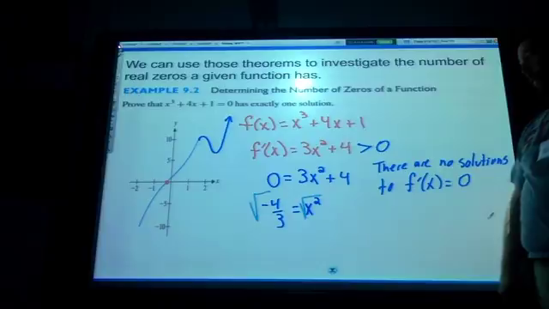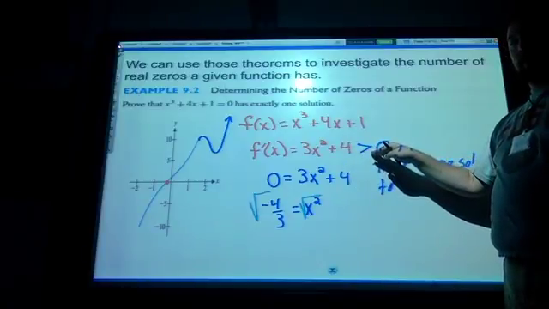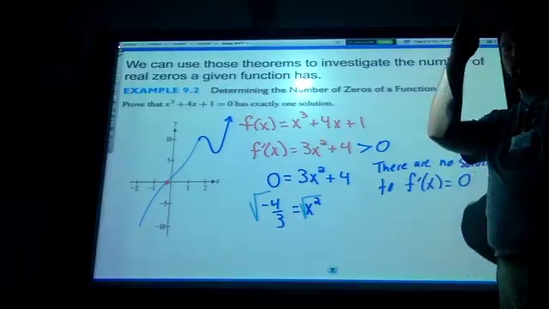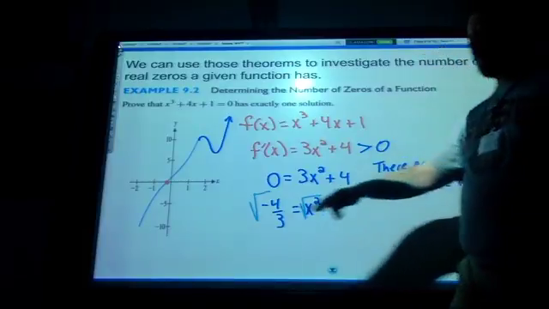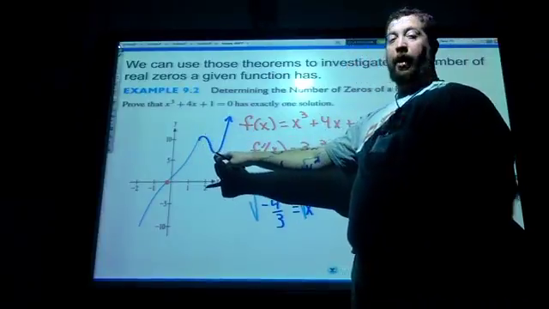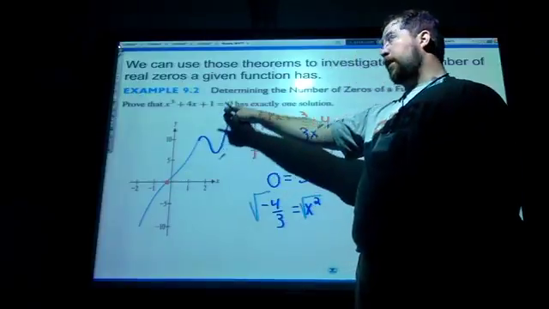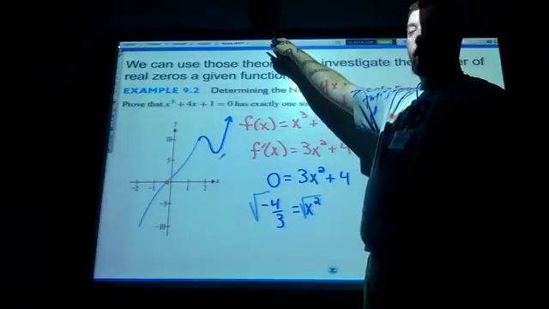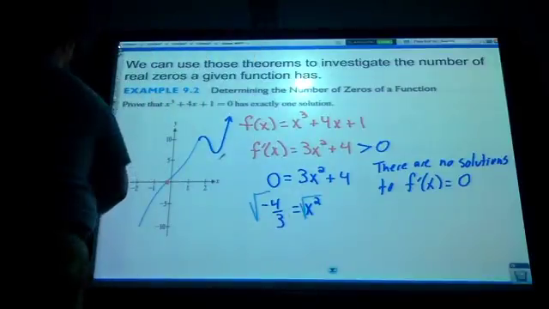You could also think about it this way. If the derivative is always bigger than 0, that means the graph is always going up. If the graph is always going up, then this graph never comes down anywhere. So it's going to cross at that one place, but it's never coming down, so it's never, ever going to work.